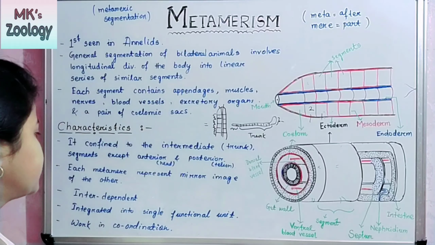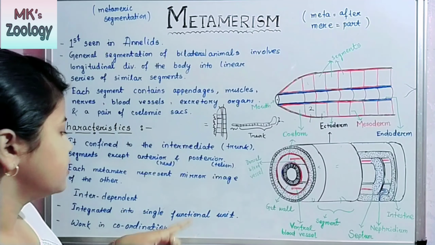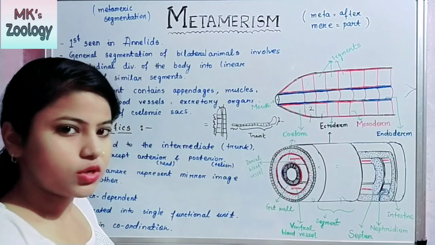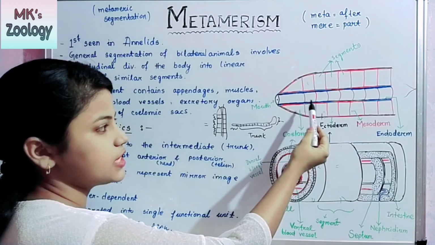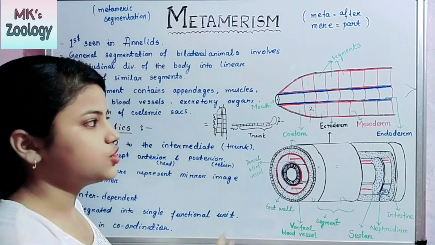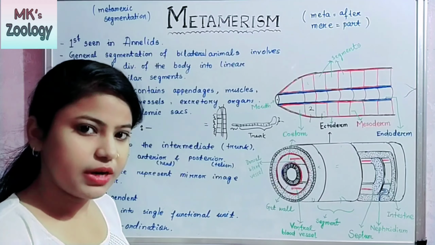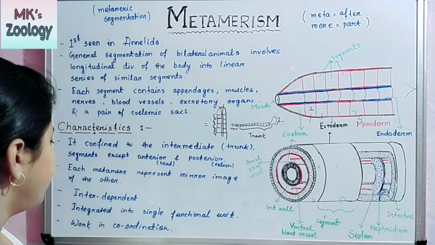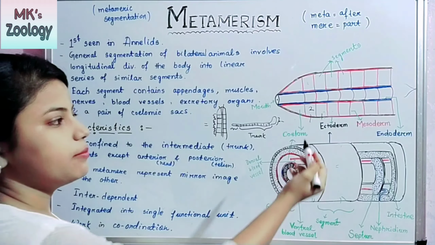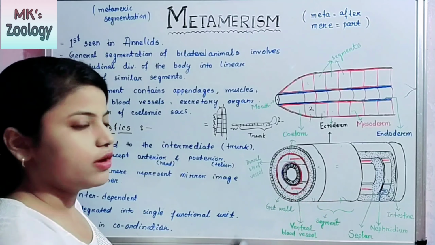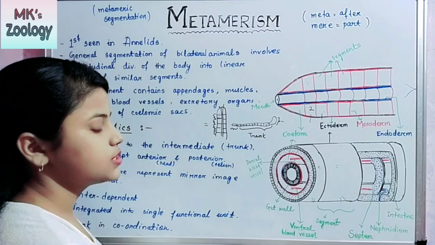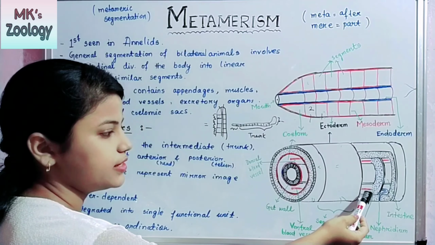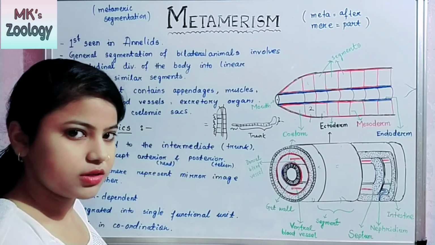Okay, let's come to the next. Each metamer represents a mirror image of the other. Obviously, the metameric segments show organs which are similar in the other metamers also. And the third one is that they are interdependent. The metameric segments are dependent on each other because if the excretory products pass through this segment, they obviously pass through the next segment also.